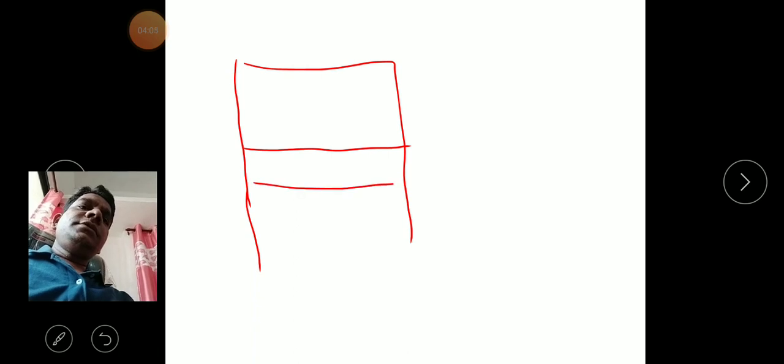Suppose this is our cylinder. Here is the piston, like that.